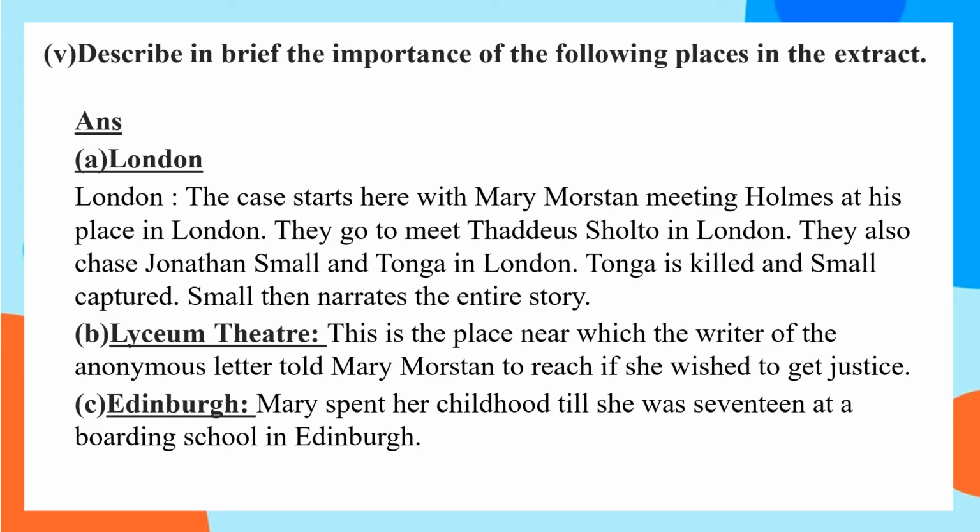Lyceum Theatre. What is the reference to it in the play? This is a place near which the writer of the anonymous letter told Mary Watson to reach if she wished to get justice. Edinburgh. Edinburgh is the place where Mary had spent her childhood till she was 17, at the boarding school in Edinburgh.